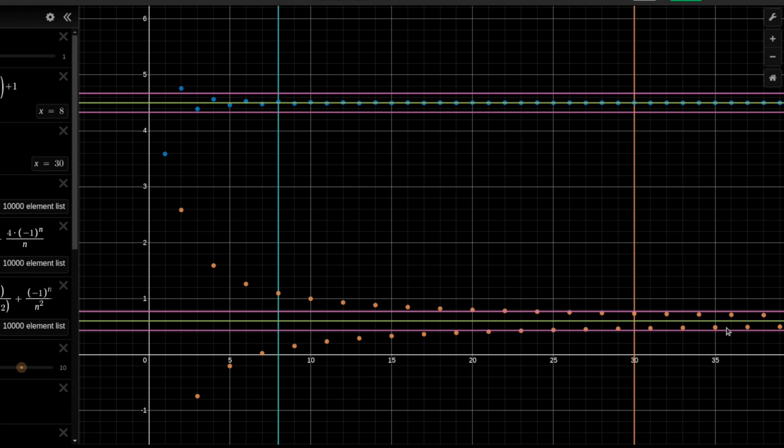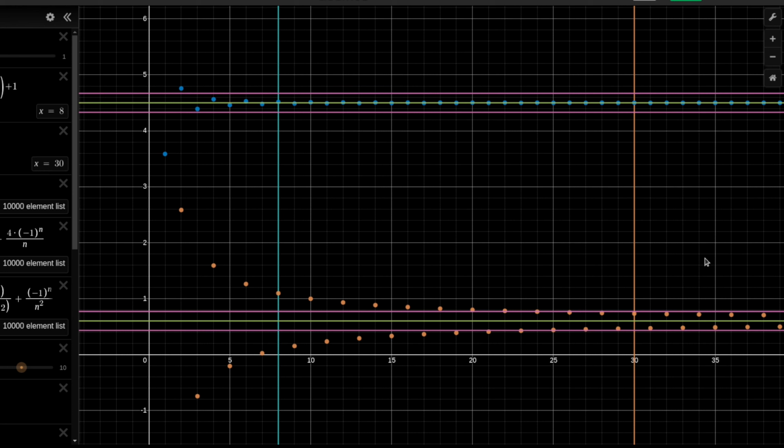Therefore, if we demand that the distance here is epsilon half and here is epsilon half, then the difference of the sums from the limits would be smaller than epsilon. That's the intuition. Basically, this sequence is as close as we please to its limit, and this one is as close as we please to its limit.